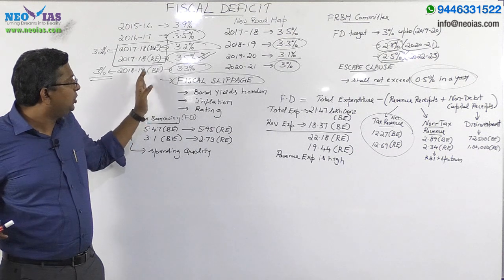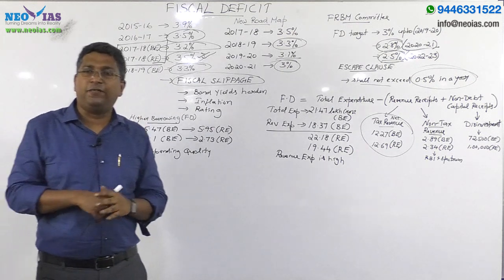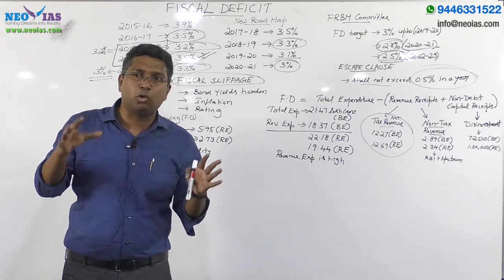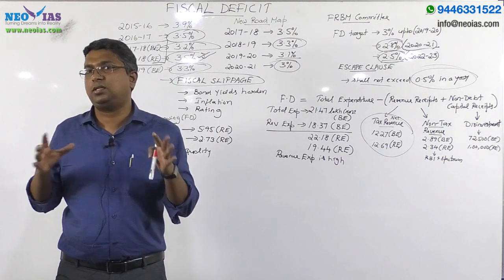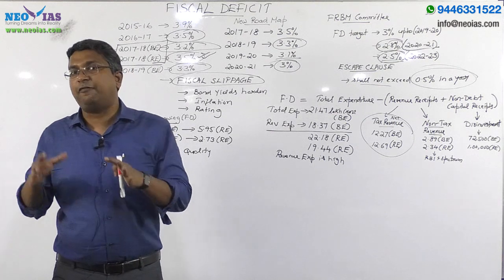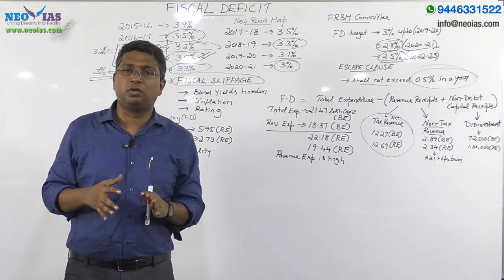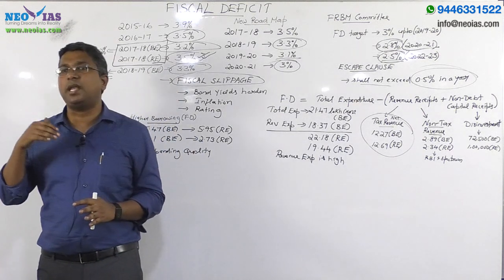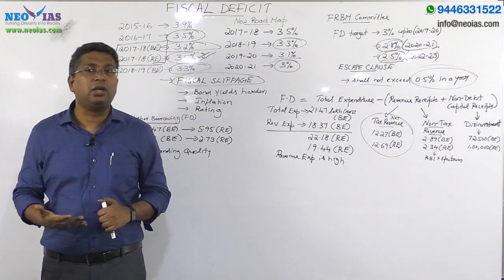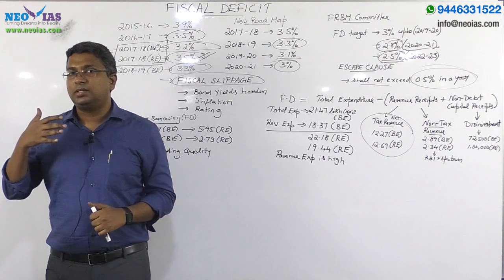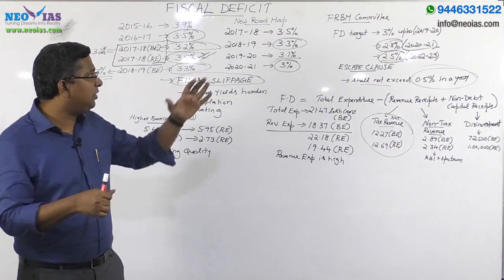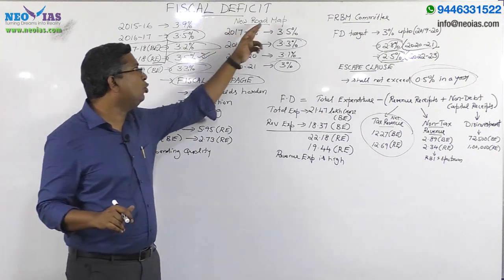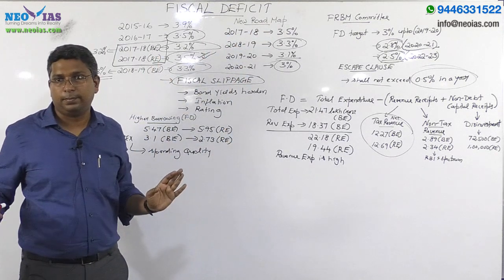Since we already have a fiscal deficit roadmap, or fiscal consolidation roadmap, set by the FRBM, the Fiscal Responsibility and Budget Management Committee, which is a very important current affair, and since we are not able to achieve that roadmap and have already deviated from it, this budget has set a new fiscal deficit roadmap.